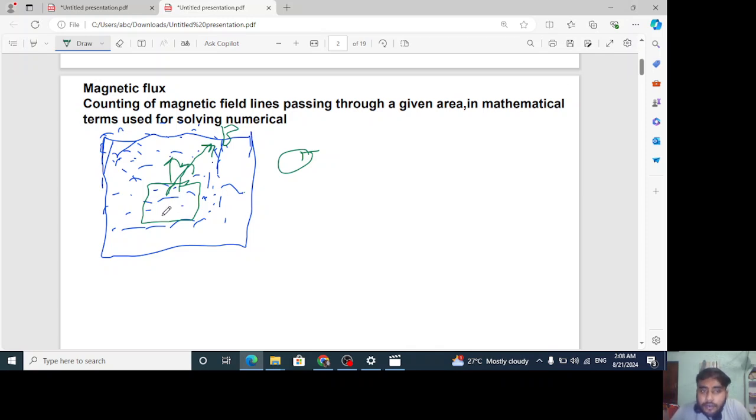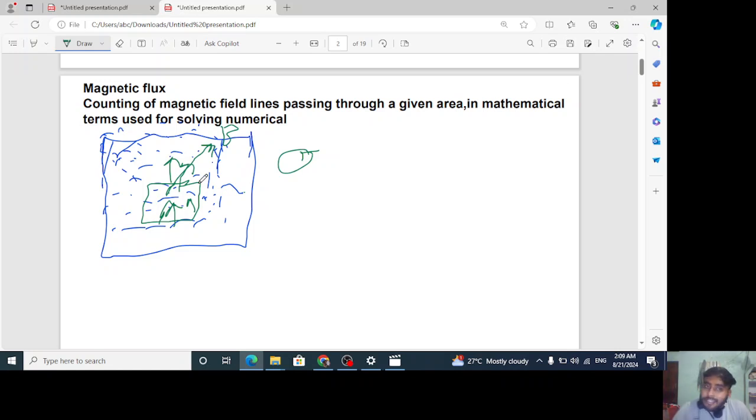But when I change the orientation, the magnetic field lines inside this green color coil are going to change. So we can say that the value of magnetic field linked is changing. That's why EMF is going to be induced. This is the way we can induce the EMF here: by changing the orientation of the magnetic field.